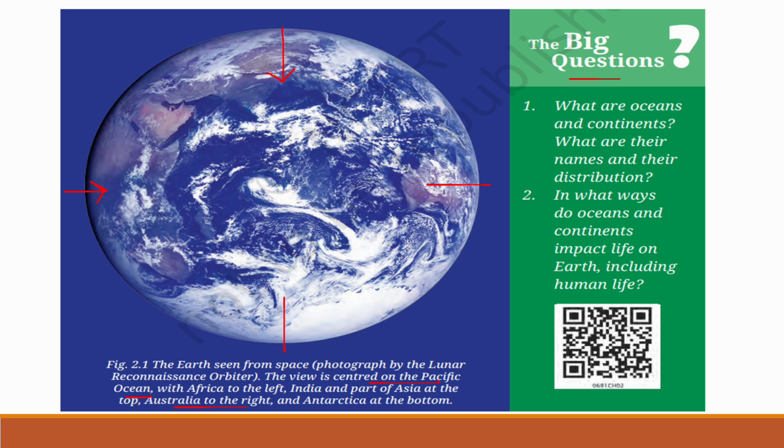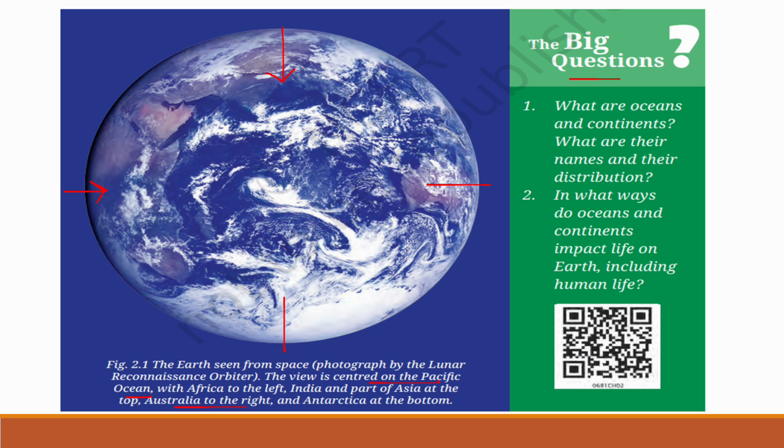What are oceans? Oceans are huge bodies of salt water that cover most of the Earth's surface. We have the Pacific Ocean, Atlantic Ocean, Indian Ocean, Southern Ocean or Antarctic Ocean, and the Arctic Ocean. What are continents? Continents are large land masses that rise above the ocean.